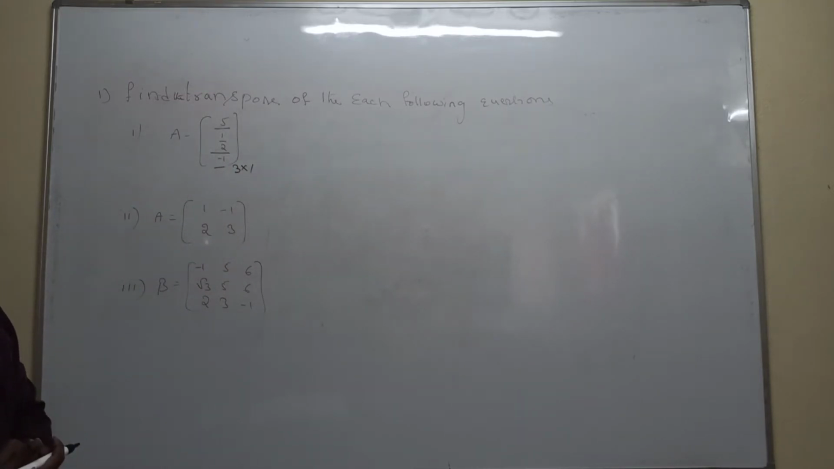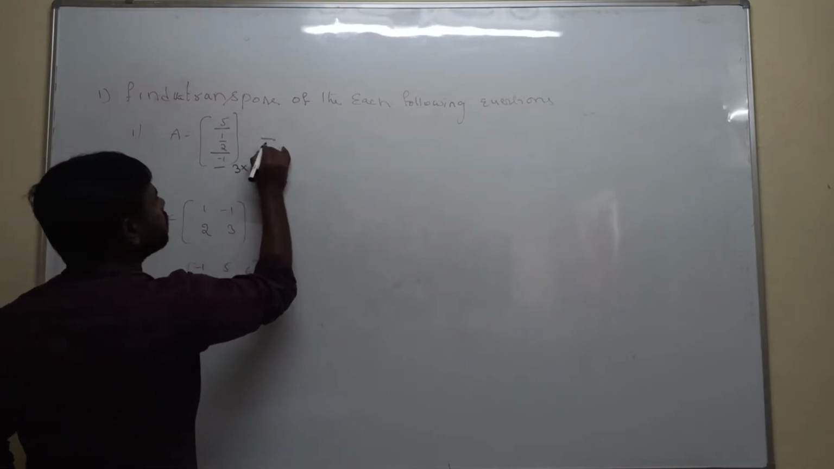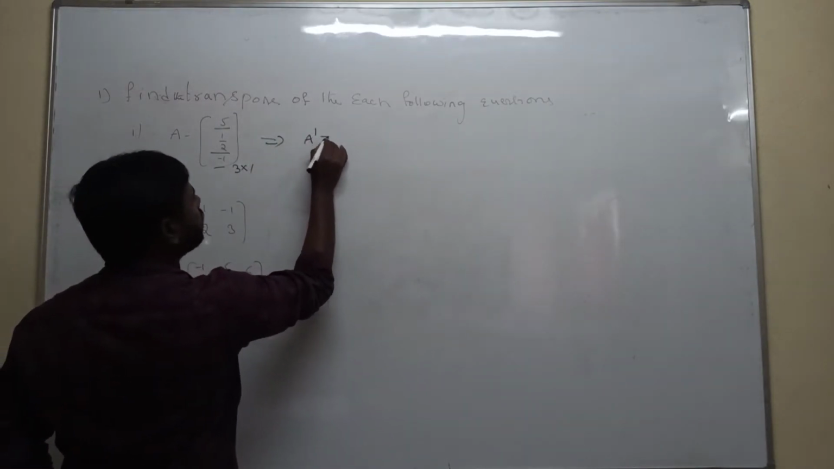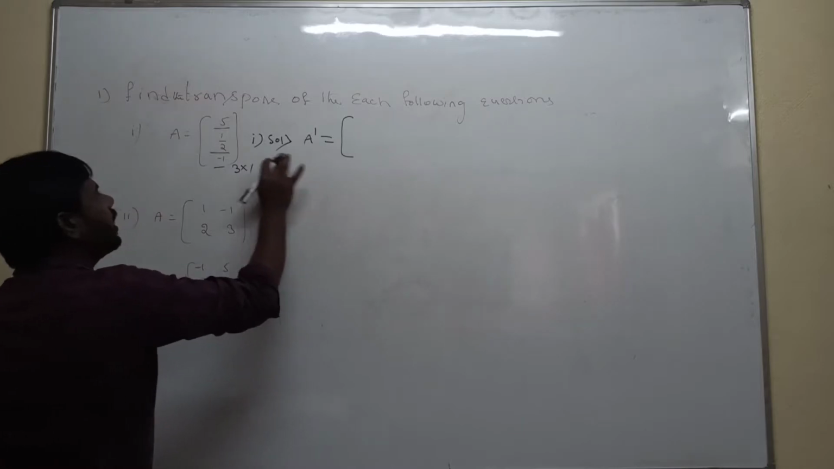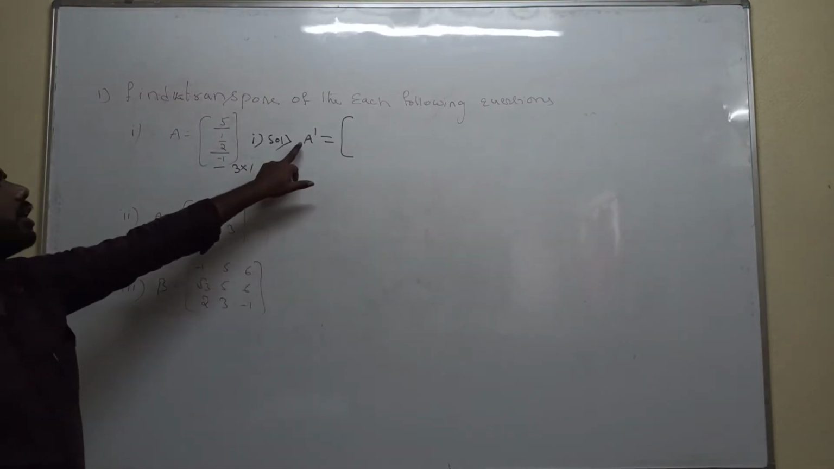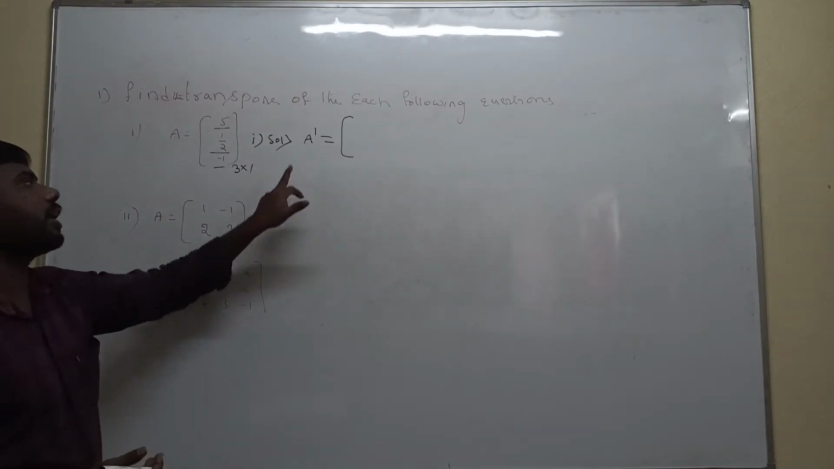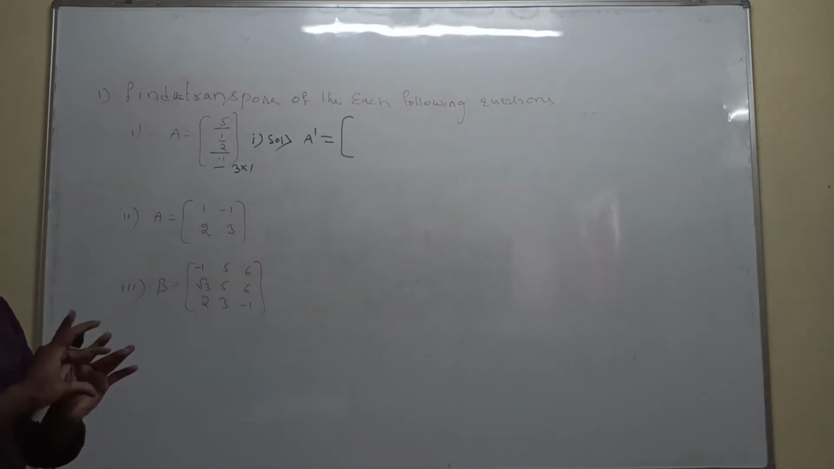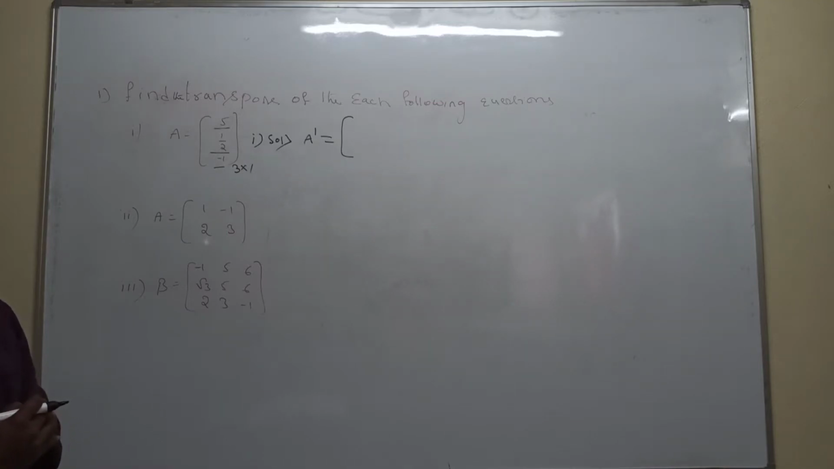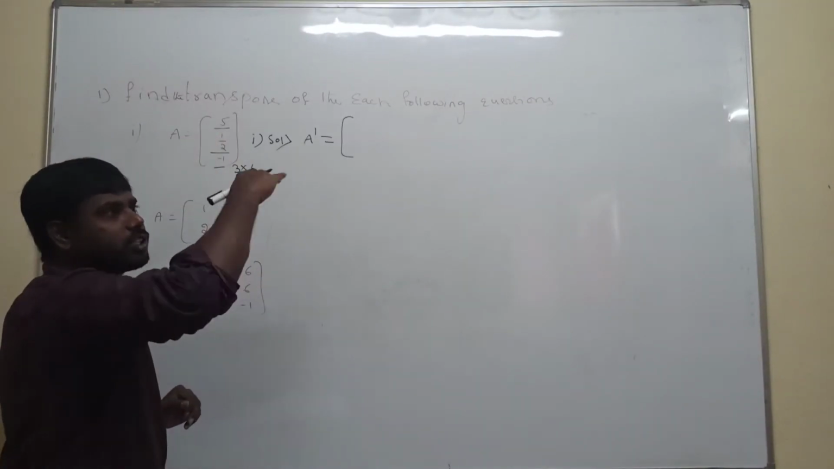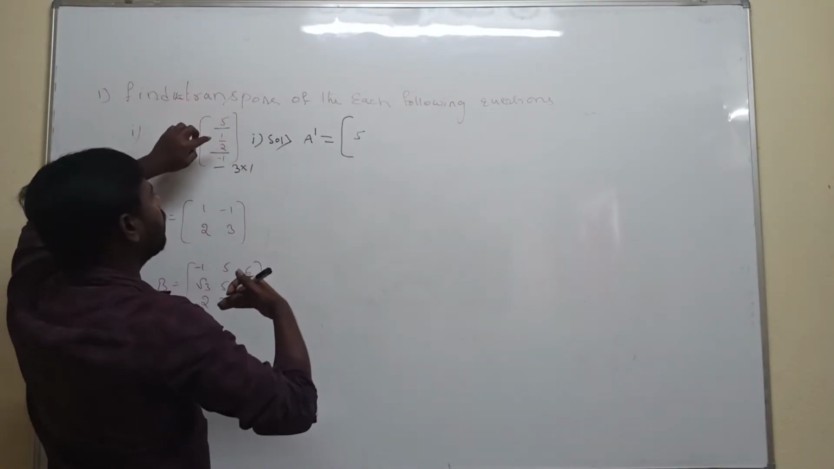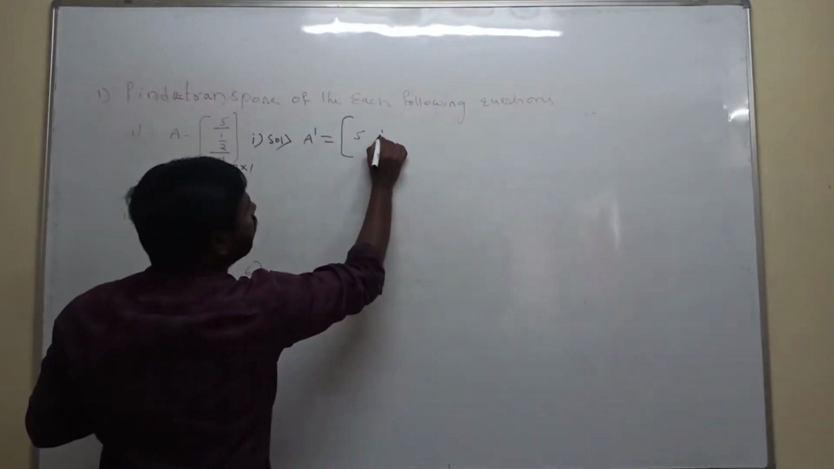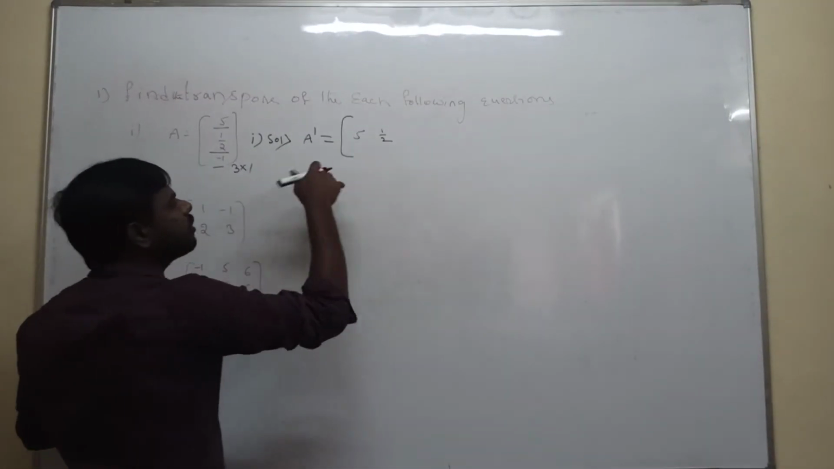So how do we find the transpose of the matrix? Solution: the transpose of the matrix is denoted by A power of T. What is the definition? Interchanging rows and columns. The first row is replaced with the first column, the second row with the second column, and the third row with the third column.